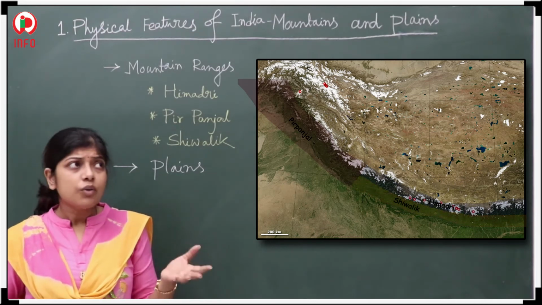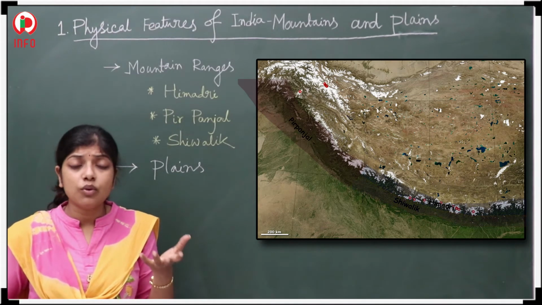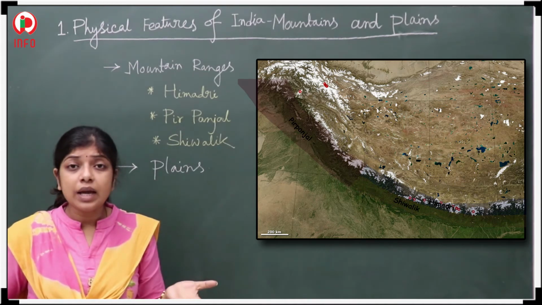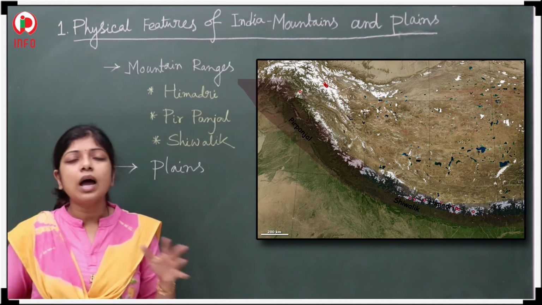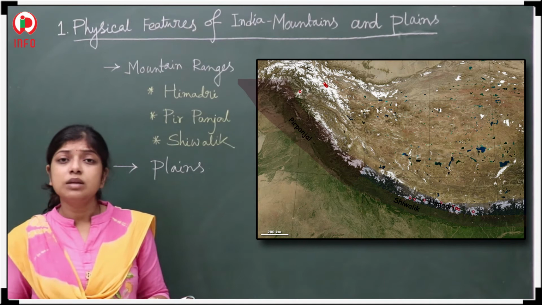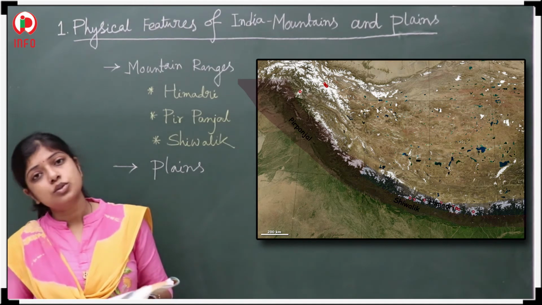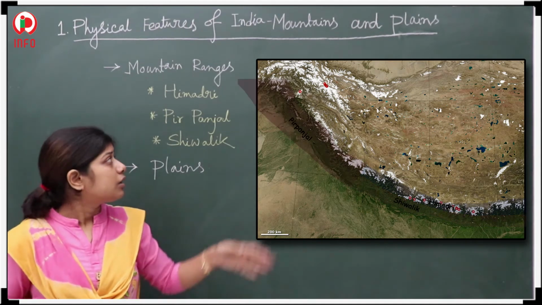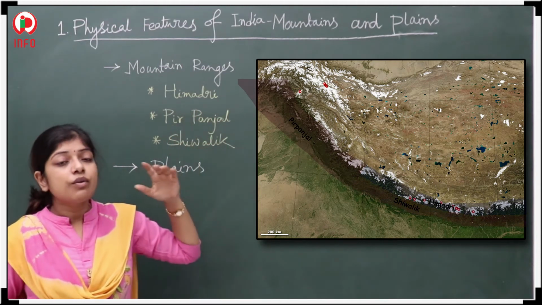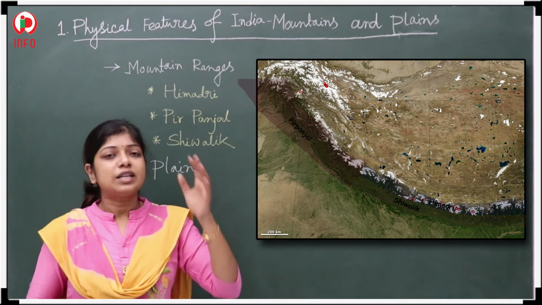Now, a question may be raised in your mind: how high is the Shivalik? Its height is about 900 to 1000 meters. That means with respect to Himadri and Pir Panjal, the Shivalik's height is not that high.